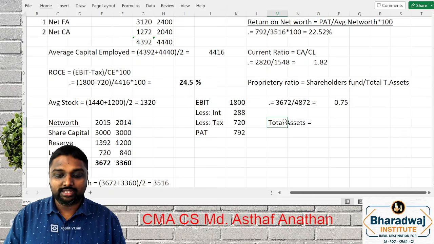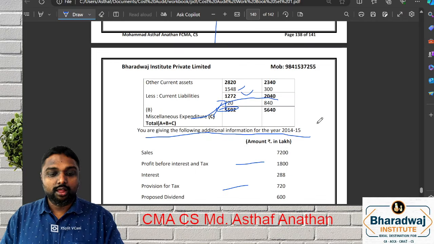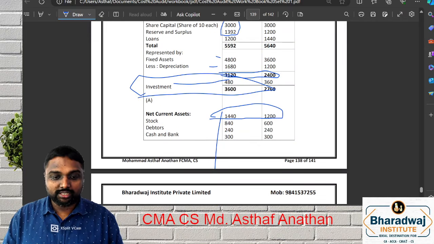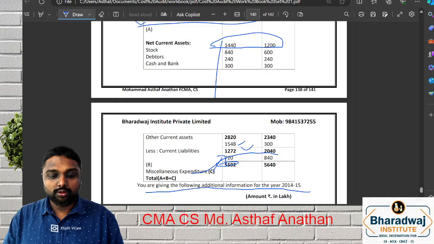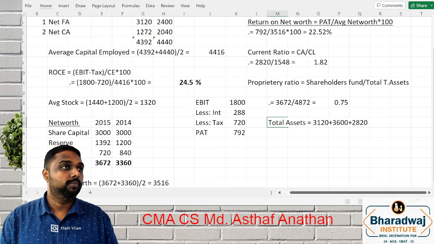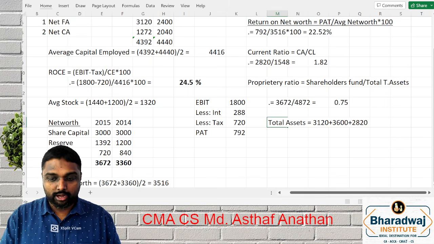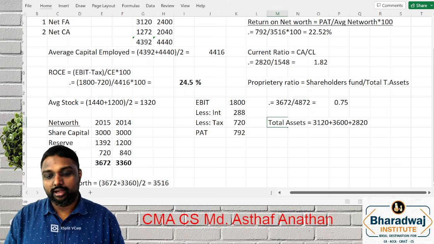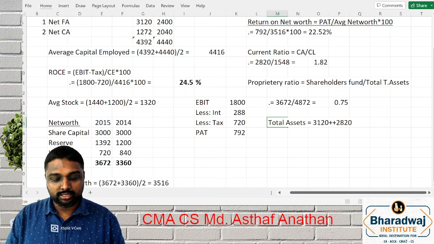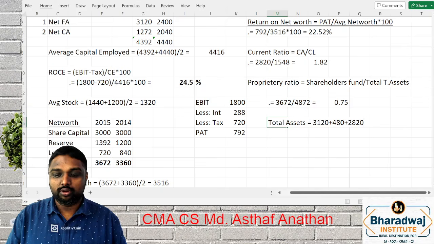Your fixed asset, investment, current asset, and then total. What is your fixed asset? Fixed asset is 3120 plus your investment 480 plus your current asset 2820. This is the total only. Investment is 480. This is only the total assets.